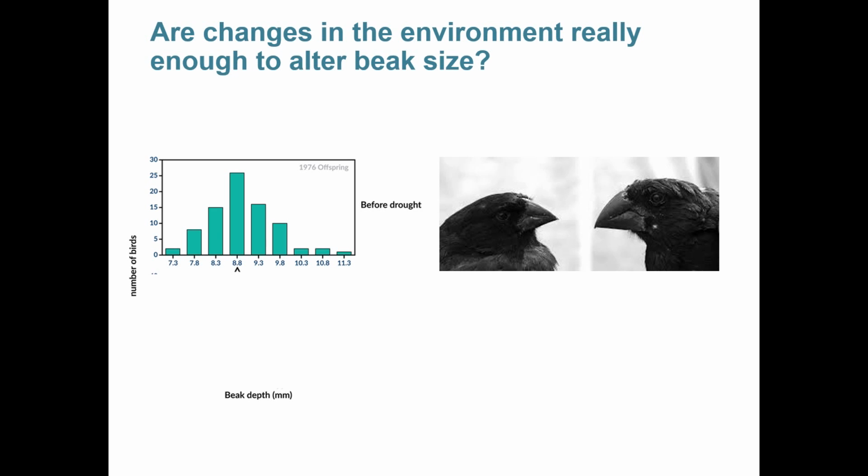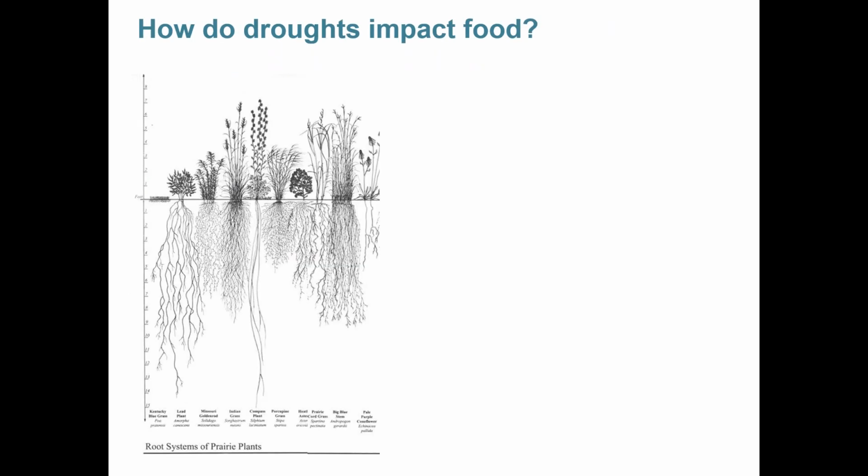As you might imagine, droughts impact plants that are available in the area, and that means that food availability is going to change. Which plants are affected and how is going to depend on their root structure. In this image, you can see that plants have dramatically different root structures. These are all plants that are sometimes grown in prairies, except for Kentucky bluegrass, the plant all the way to the right here. If you ever wondered why it's so hard to keep a nice green lawn, it's because grass has extremely shallow roots and relies on constant rainfall to stay healthy. That means that it is not at all drought resistant, and it's going to die pretty fast when a drought happens. So larger plants with deeper roots, like trees and shrubs, are going to do better over time.